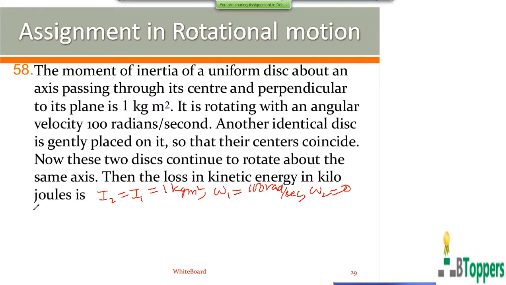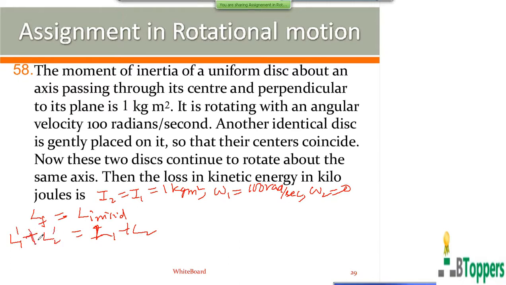Applying conservation of angular momentum, the final angular momentum of the two disks can be equated to the initial angular momentum. The initial angular momentum of the two disks is the sum of the initial angular momentum of the first disk plus that of the second disk. The final angular momentum of the two disks is L1 dash plus L2 dash.